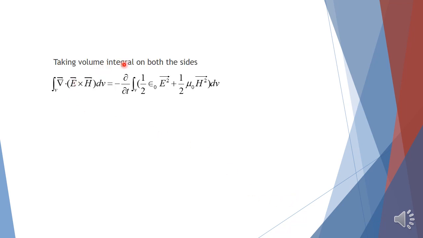Taking the volume integral on both sides of this equation, at the left hand side we get the volume integral of divergence of E cross H dV, equal to minus ∂/∂t of the volume integral of 1/2 ε₀ E² plus 1/2 μ₀ H² dV.